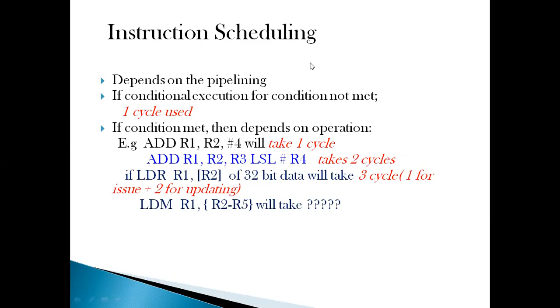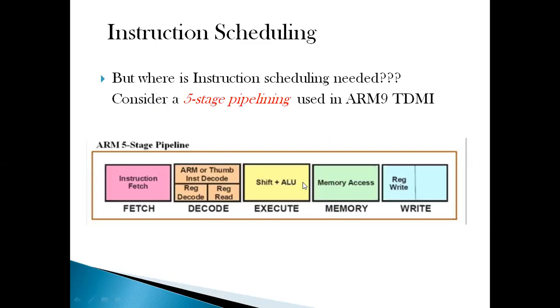This is required because the number of cycles are very, very important when we understand instruction scheduling, because scheduling will depend upon how many cycles are taken by the previous instructions. First of all, we need to understand why we need instruction scheduling. It is carried out by the compiler, and for understanding this, we are going to consider a 5-stage pipeline which is used in ARM9. In ARM7, we are using a 3-stage pipeline, which is not sufficient for explaining the hazards. So we are taking the example of ARM9 for that.